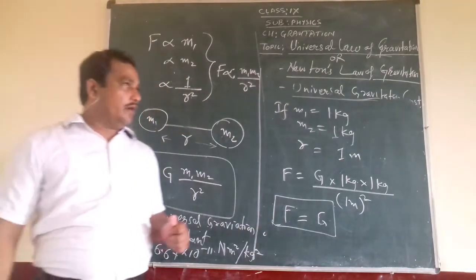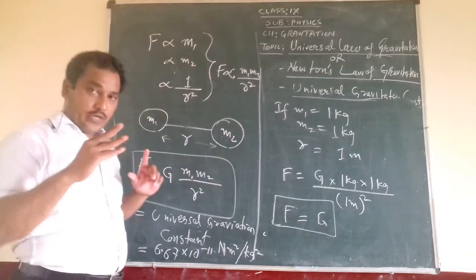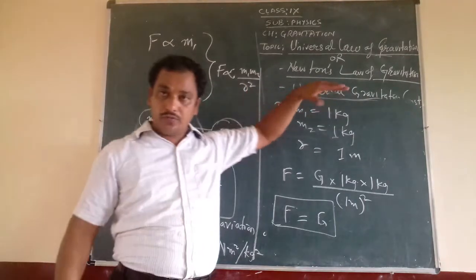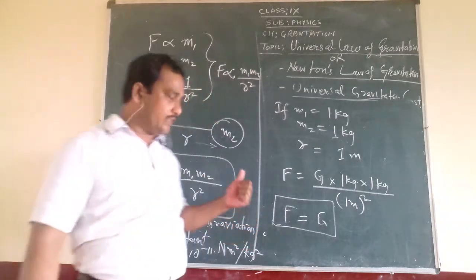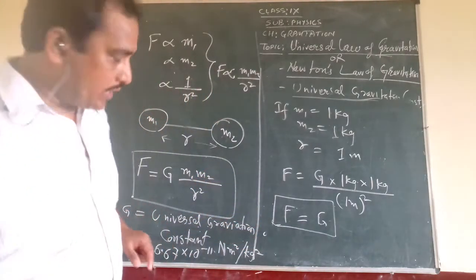Okay. After this, now we can also find out the unit of the universal gravitation constant by the same formula. Let us see how we can do it.